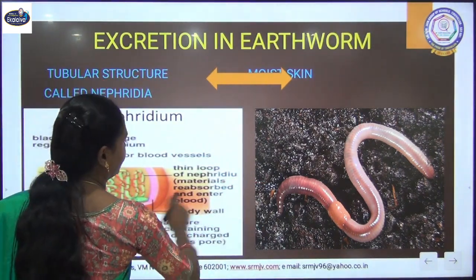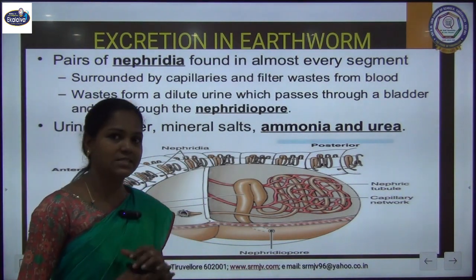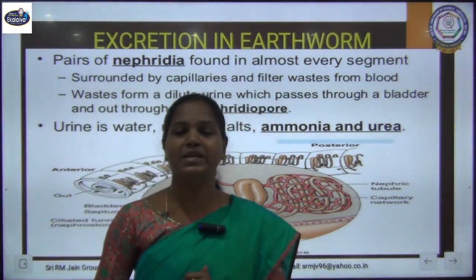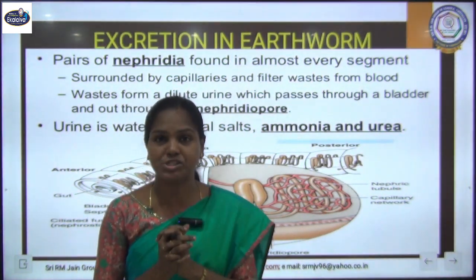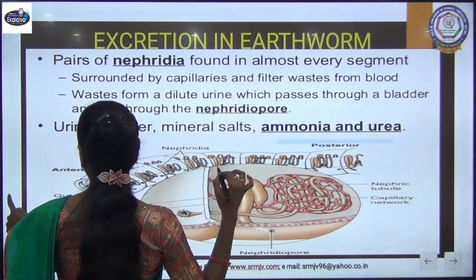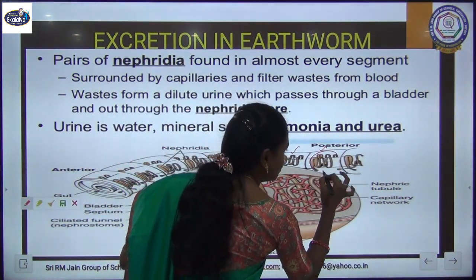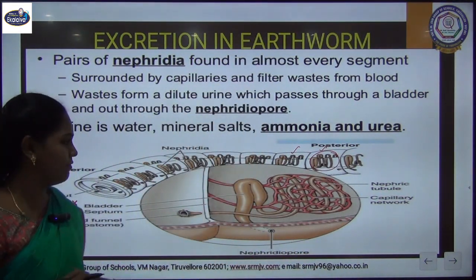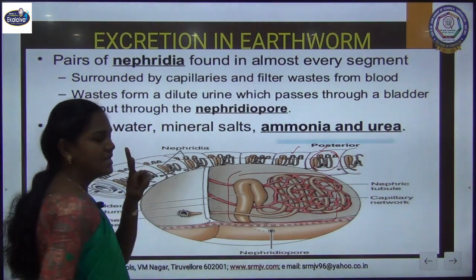I will show you the nephridia in the next slide. Already in 9th standard, under classification, you have learned about this structure. It has a metameric segmentation. You can see some segments here. Each and every segment has a tubular structure. This tubular structure is an enlarged portion of a single segment.